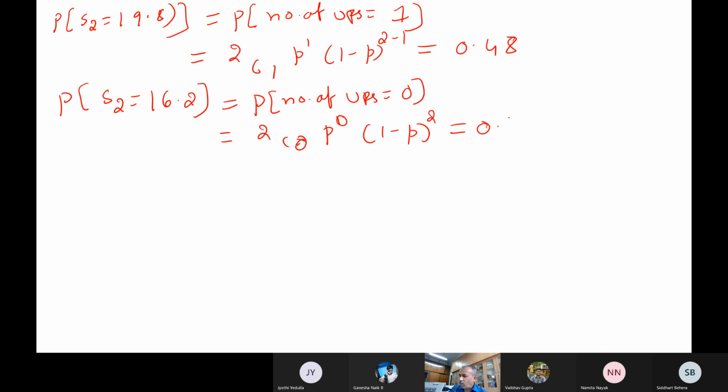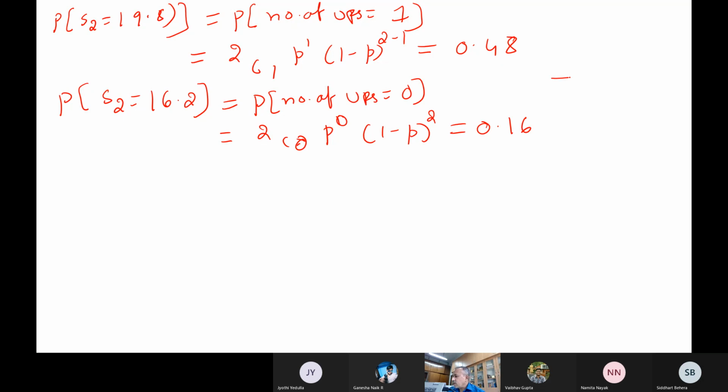This turns out to be 0.16. So these are the probabilities, and you can plot them also: 0 ups, then 1 up.